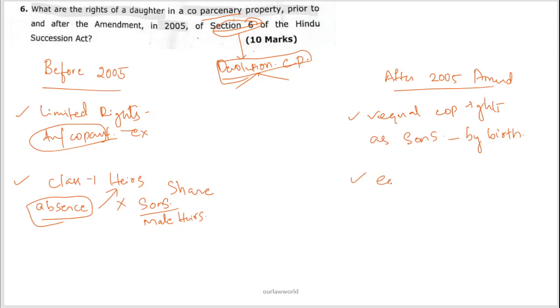Equal share in coparcenary property is given to daughters, just as males are treated. It doesn't depend on the absence or presence of male members; daughters have an equal share. It depends on the amendment act, which has brought equal rights in the share they can take.